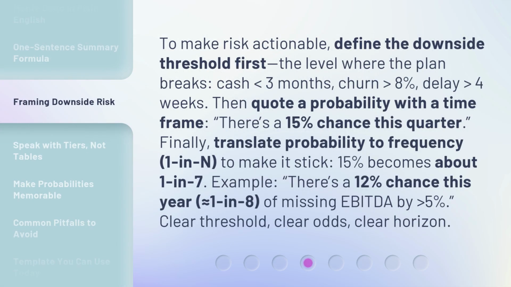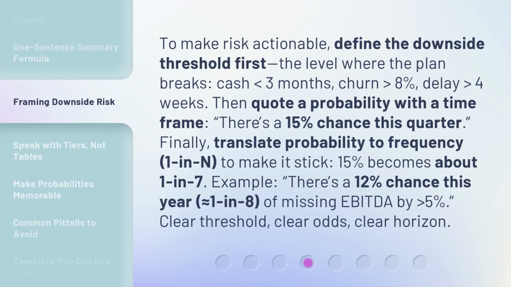To make risk actionable, define the downside threshold first, the level where the plan breaks. Cash less than 3 months, churn greater than 8%, delay greater than 4 weeks, then quote a probability with a time frame. There's a 15% chance this quarter.